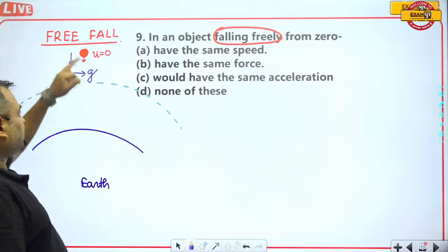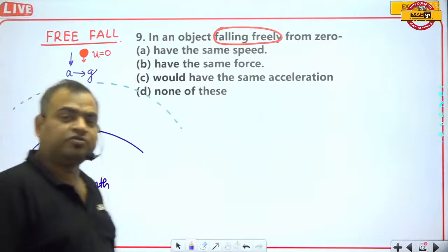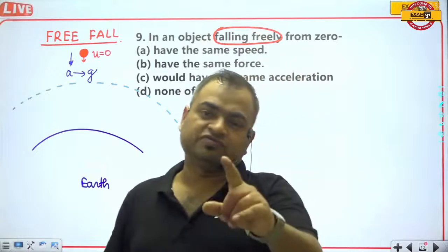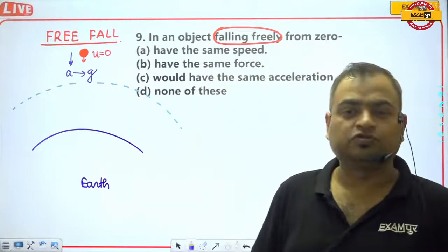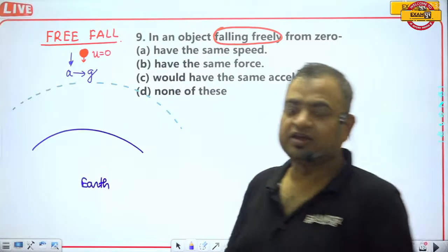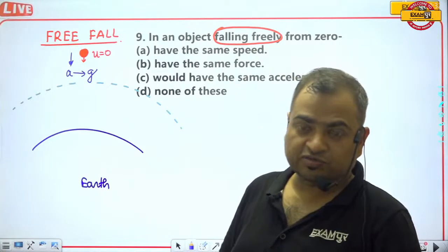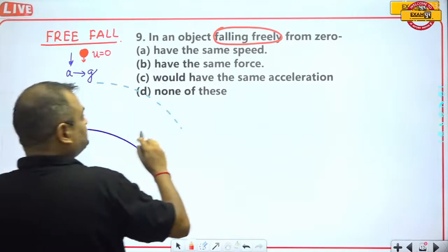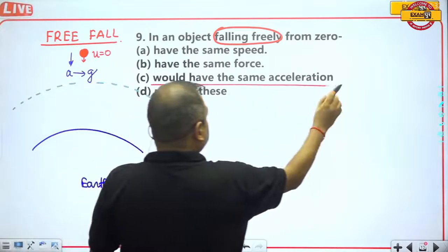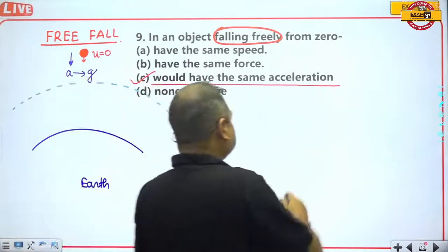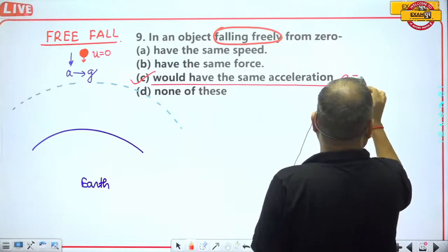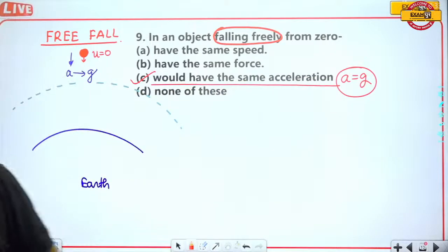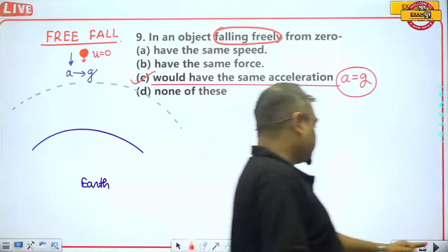So that's why when a body falls freely, it falls with an acceleration which remains constant, with a value equal to gravitational acceleration. That's why the acceleration of the body remains constant, and this is equal to g. So would have the same acceleration, that is equal to g.